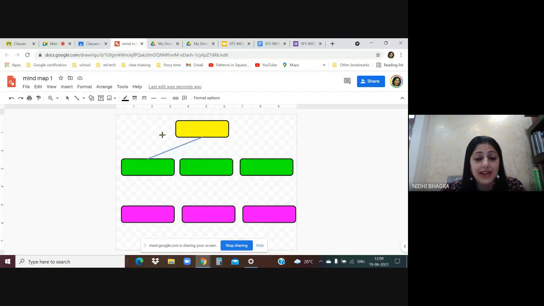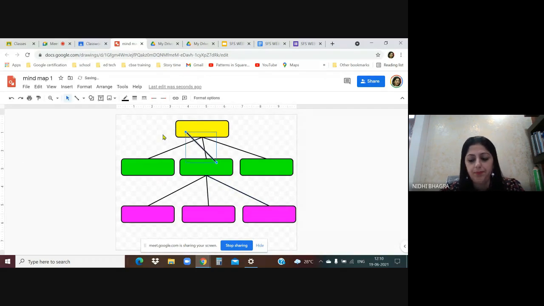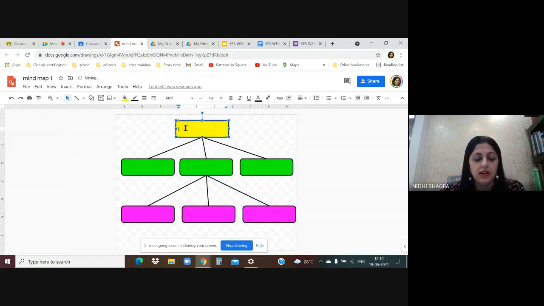The moment you bring it close, you will see there are reference points and you can connect them. You can also increase the line width. There is an option here, line weight. So I can increase the line weight this way. This way I can connect. This is how I'm going to connect this mind map. Now with the double tap, you can start typing inside. So I'm just making a very basic mind map.